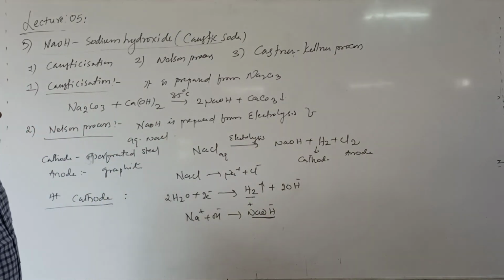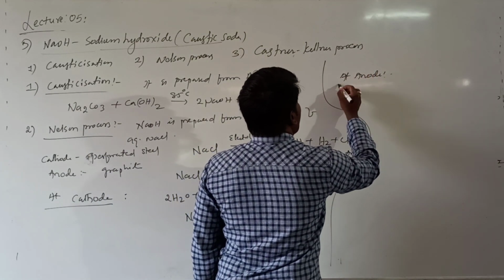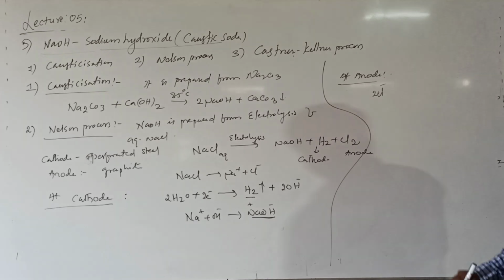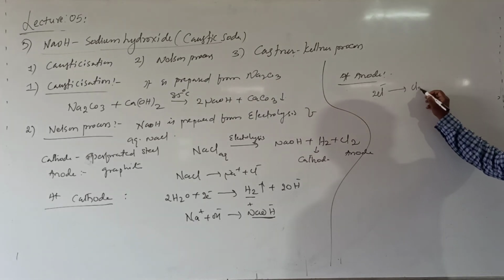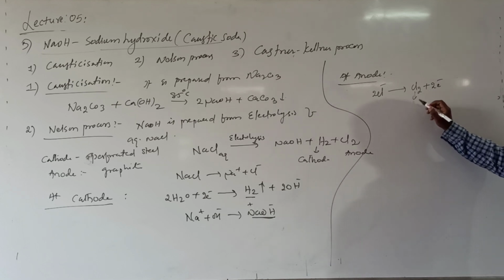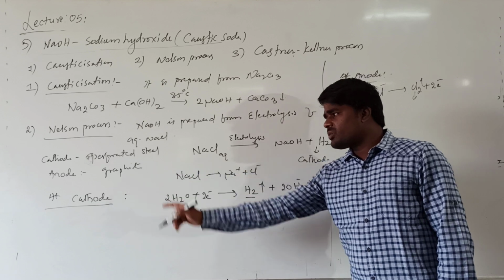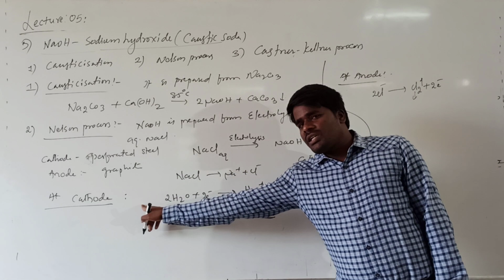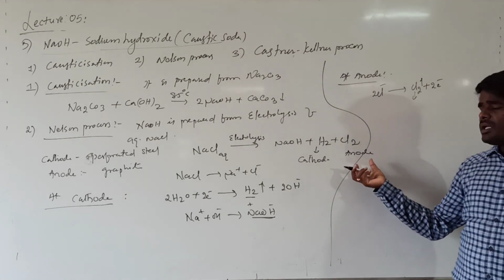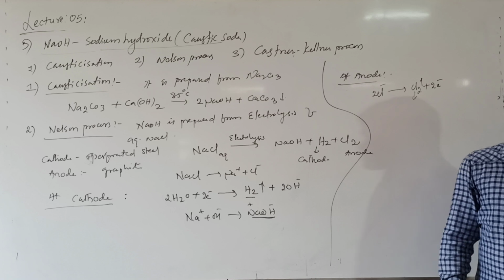If you're talking about the reaction at anode, basically what happens? Anion reaches the anode and 2 moles of anion will release 2 electrons and get converted to chlorine gas. This chlorine gas is evolved. In this overall process, the important aspects in the Nelson process are: what is the cathode, what is the anode, what is the reaction at cathode as well as at anode, and what is getting evolved at cathode as well as at anode. In this process, at cathode H2 gas will be liberated and at anode Cl2 gas will be liberated.